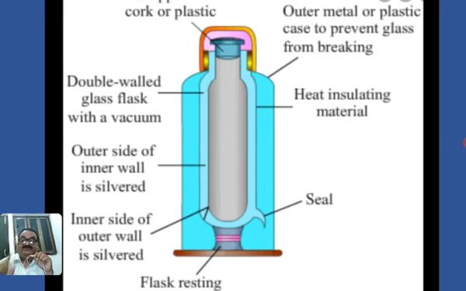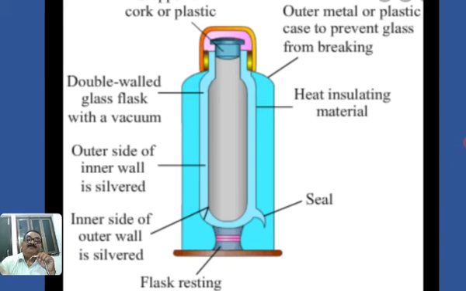You know that for conduction there should be a connection between two solid materials, and here the two walls are separated by the cork, which is a bad conductor. So through conduction, the external atmosphere heat does not come inside to the second wall of the metal. Between the two walls there is air.